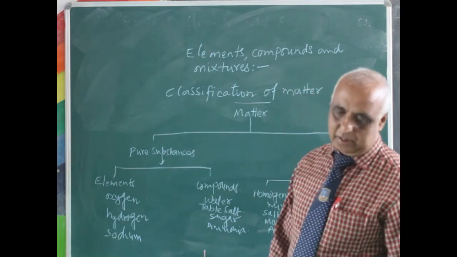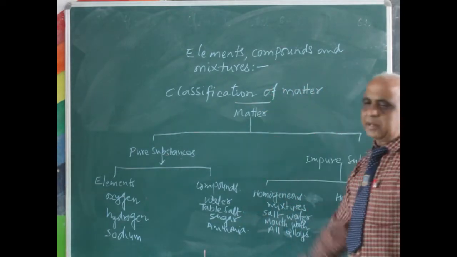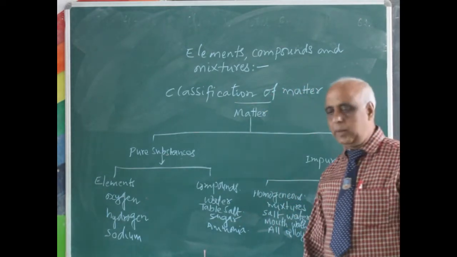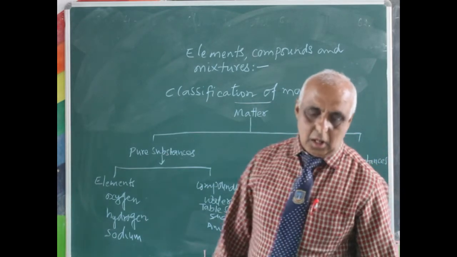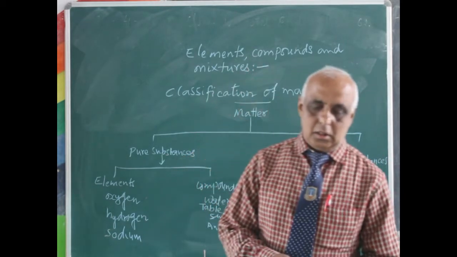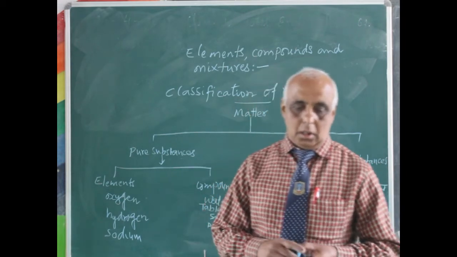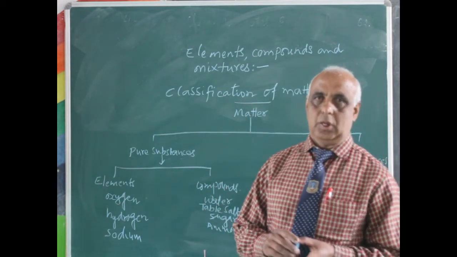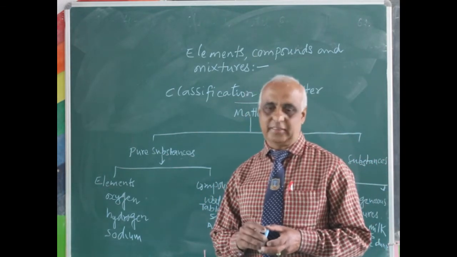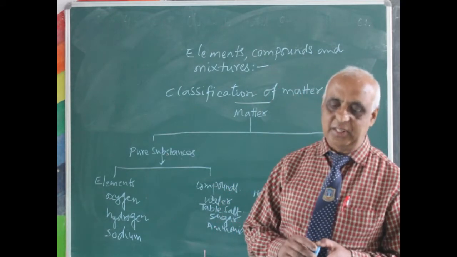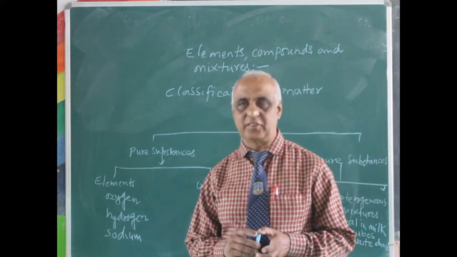What is matter? As you know it very well, anything that occupies space and has mass is called matter.